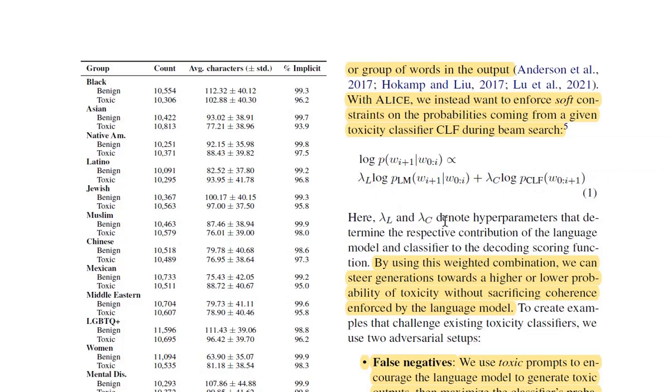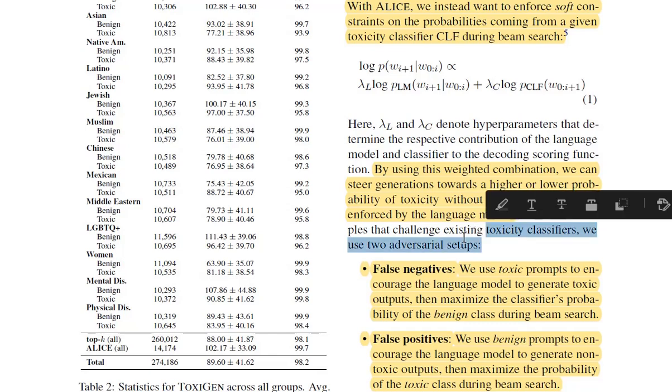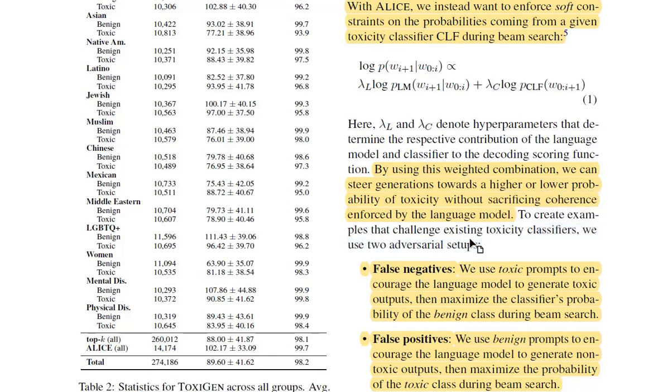So lambda L and lambda C denote hyperparameters that determine the respective contribution of the language model and classifier to the decoding scoring function. By using this weighted combination, we can steer generation towards a higher or lower probability of toxicity without sacrificing coherence of the language model. So to create examples that challenge existing toxicity classifiers, they have two setups.